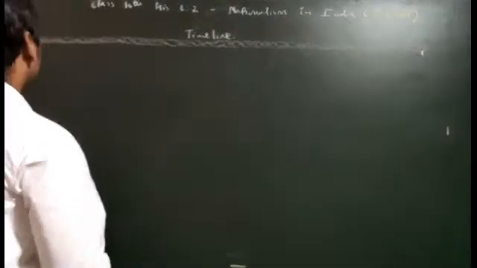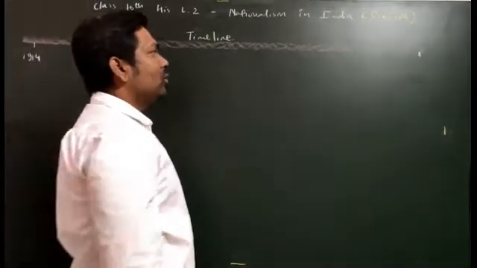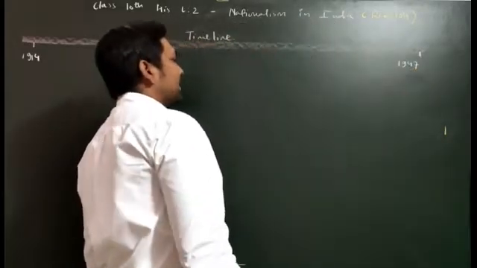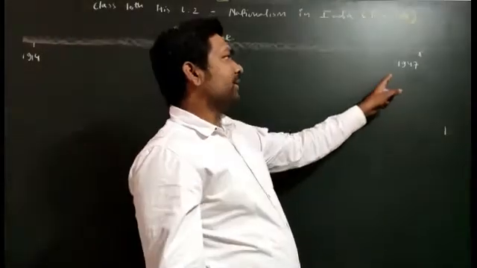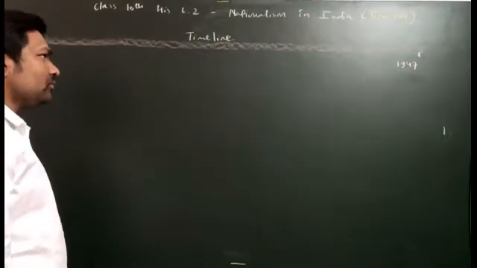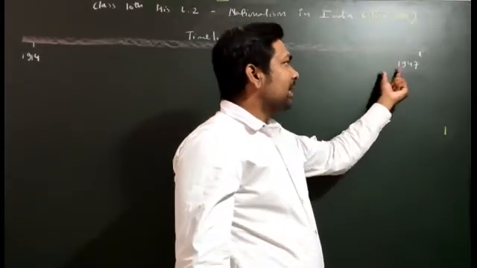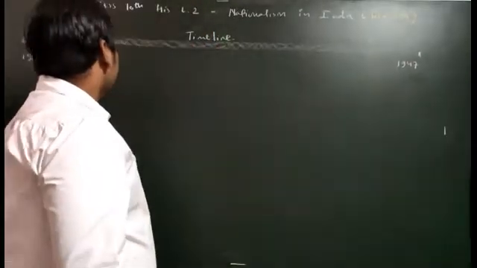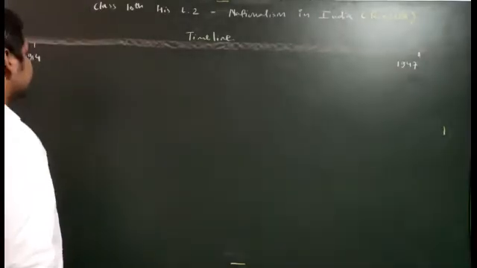We will start from 1914 and go up to 1947. This is our beginning year, 1914, and that is our finishing year, 1947. Till here we have to discuss the events. Although some minor events which took place in 1947 are not given in that much detail in our NCERT book, I'll try to tell you the basics about them.